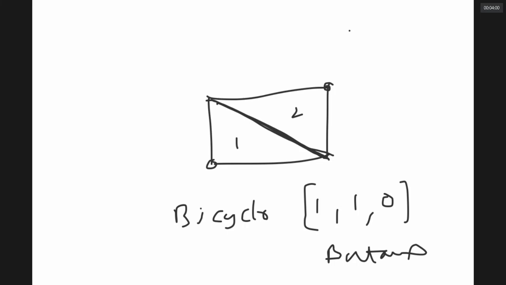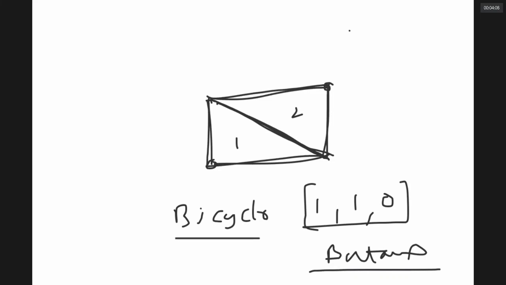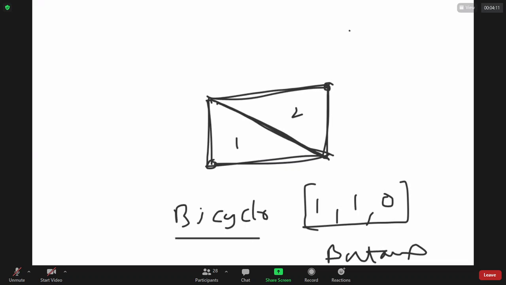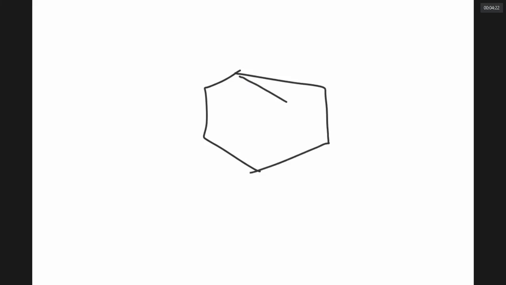Hello, can you see this compound? Bicyclo 110 butane. Can you name it, sir? This 1 is representing the number of carbons here, number of carbons here. Sir, can you name this compound, by the way? Total how many carbons does it have, sir? 8. Bicyclo.